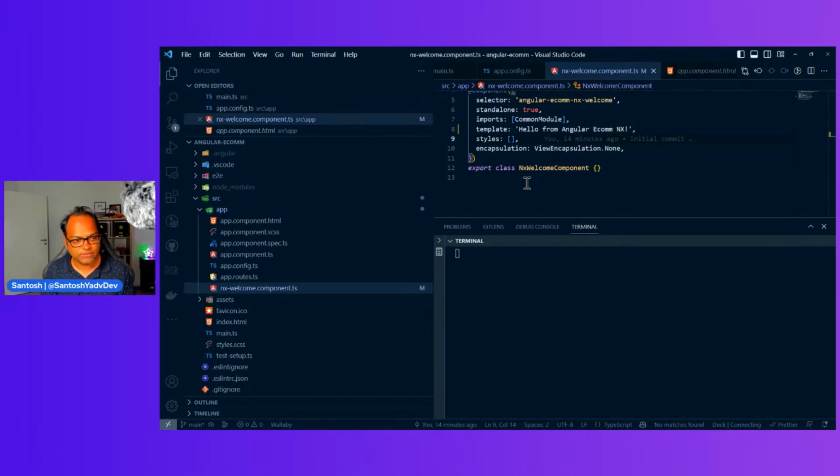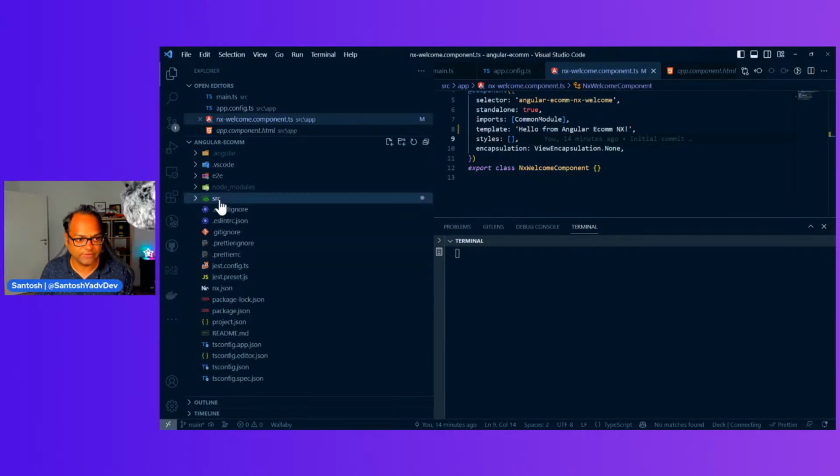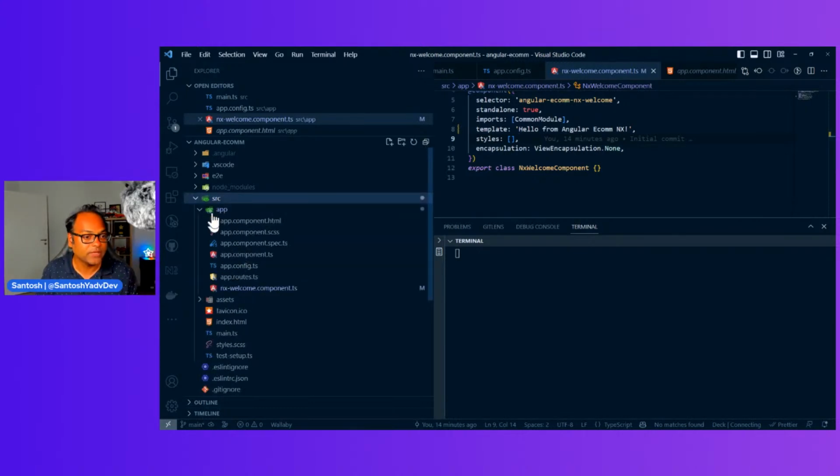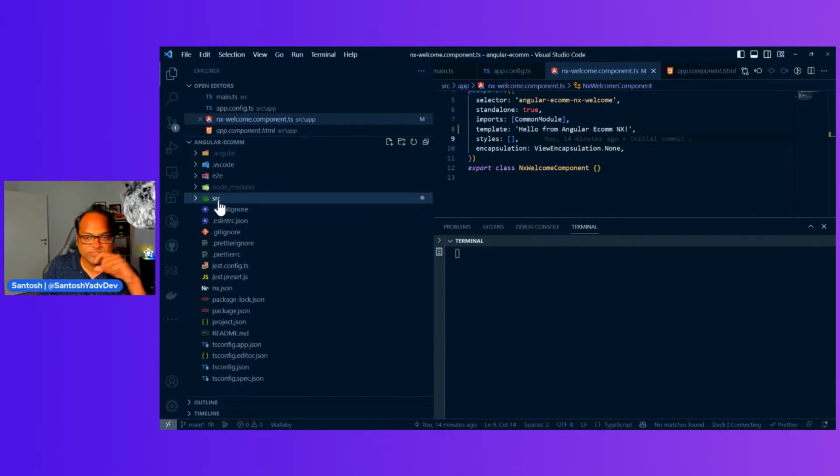But this is not something which you will generally see in enterprises. So we'll of course see the different structure as well, where we can see more use of monorepos. What I mean by monorepo is having multiple projects, multiple libraries. So we'll see that structure as well. But right now, this is very specific to a single project inside Angular. You can actually create libraries here as well, as I said.